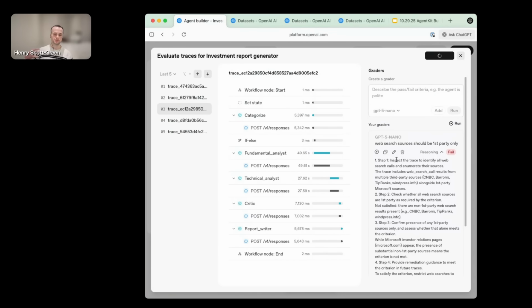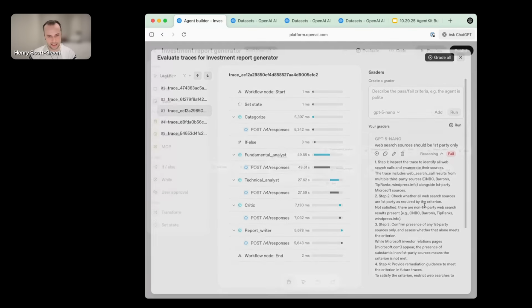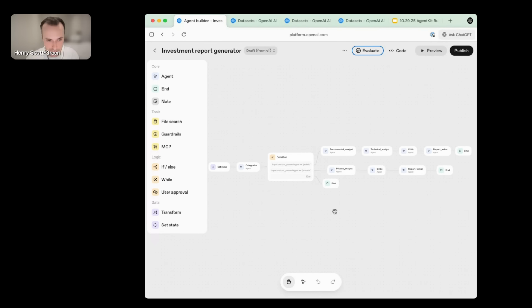This allows you to assess a very large number of traces at scale, because clicking through every one of these traces and trying to find problems doesn't work that well. It takes a lot of time. It doesn't scale well. But instead, you can run these trace graders over a very large number of traces, and that'll help you identify just the spans that are problematic and just the traces that you want to dive into.